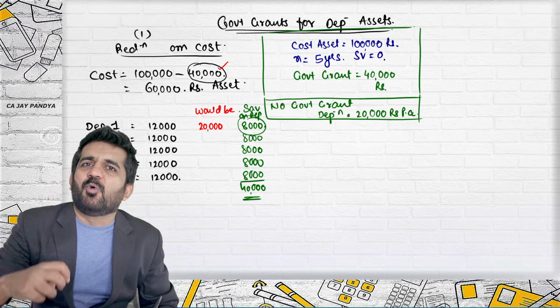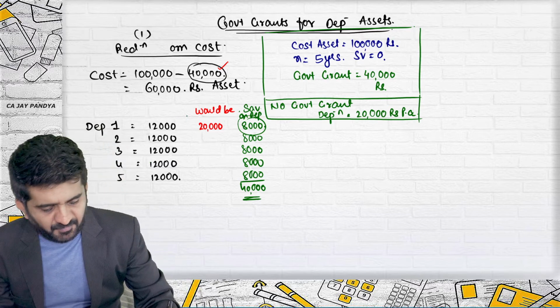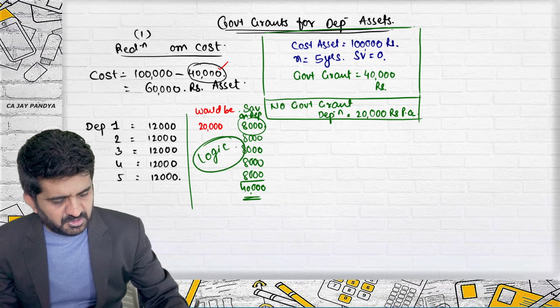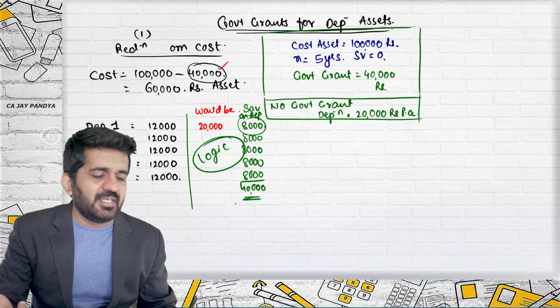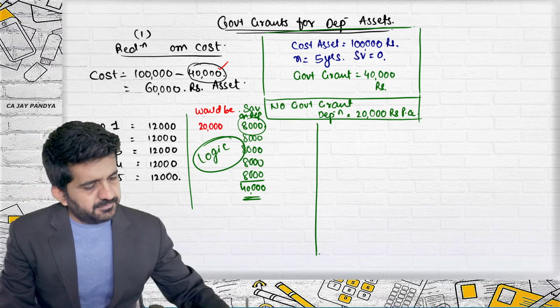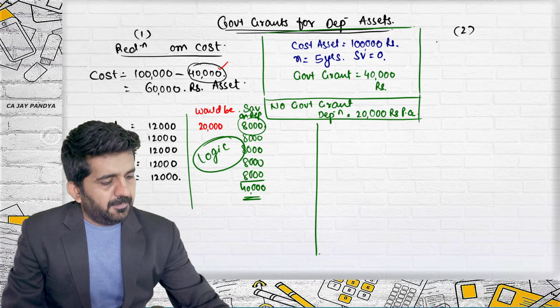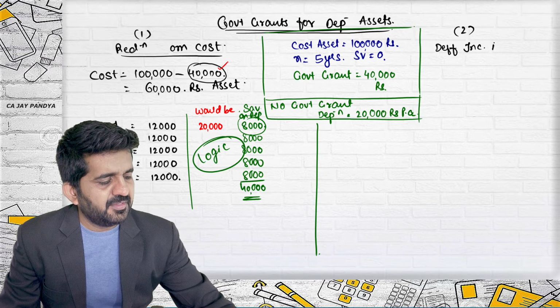What you need to do, whatever is received as a government grant, you should reduce from the cost and then find out the depreciation. This is only the logical point which I am explaining to you. Is it all right? This is what is actually happening to the government grant and how you are recognizing it as income. Is it all right? Second point is the deferred income method.